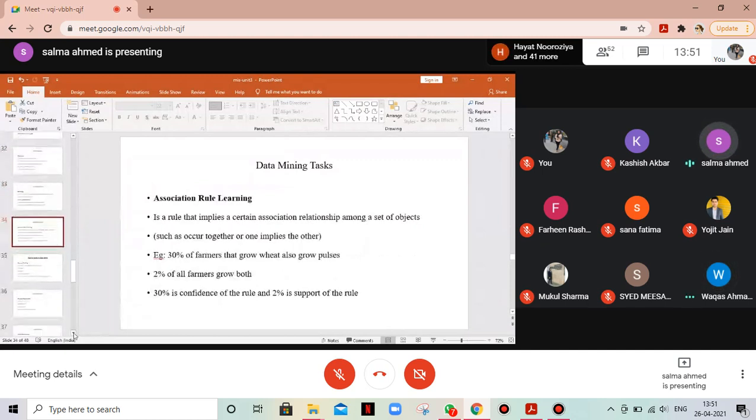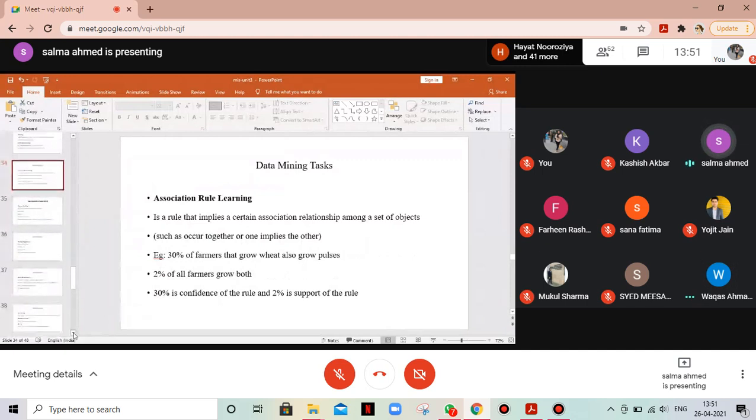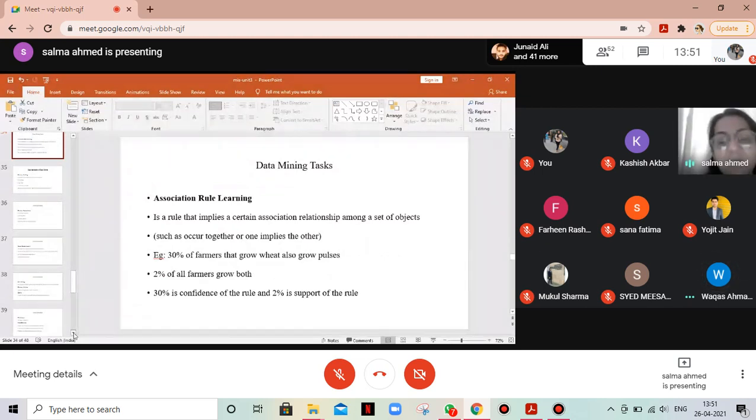30% of farmers that grow wheat also grow pulses. It says that of all the farmers, there is a probability that 30% of farmers who grow wheat will also grow pulses. We can use the same in the case of a shop also. 30% of people who come to buy, say, wheat and rice will also buy sugar and oil. This is a probability. Now 2% of farmers grow both, so there is a small 2% of farmers who grow both wheat as well as pulses.